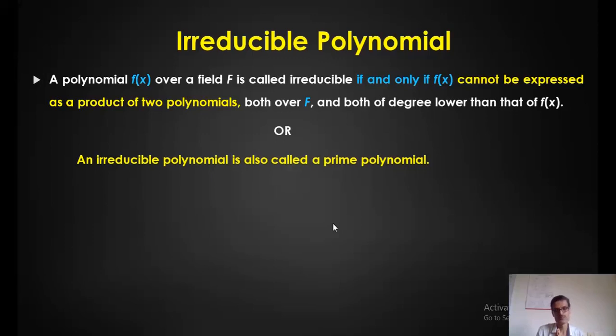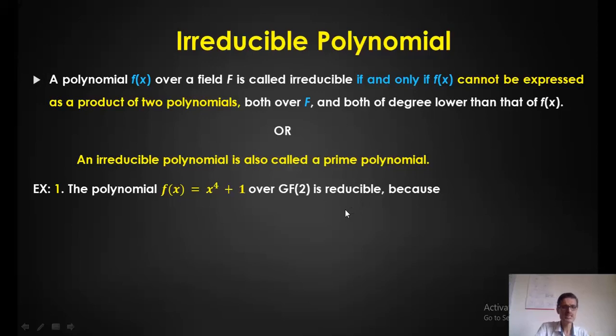Any two other numbers. So 11 is a prime number. Similar to that, in polynomials also, an irreducible polynomial is nothing but a prime polynomial. Now, we will check whether these polynomials are prime polynomials or not. That means, can we represent this as a product of any two other polynomials?